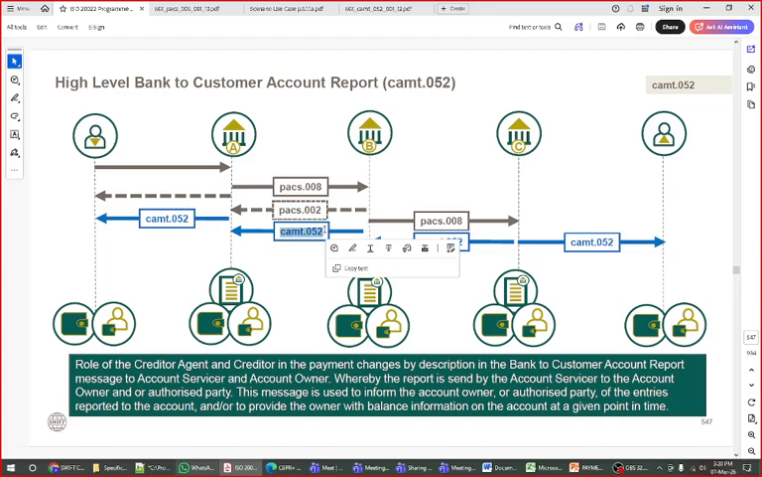FI means how the debit and credit entries are reported. So the question you asked is totally opposite. Clearing is done, settlement is done, and then you are sending the report back here.